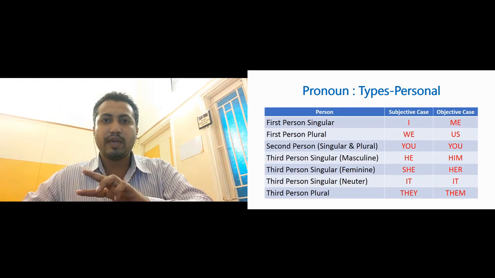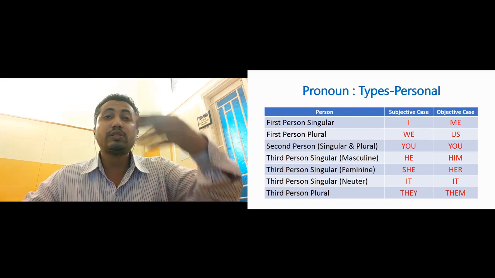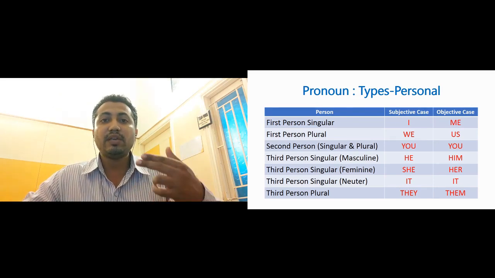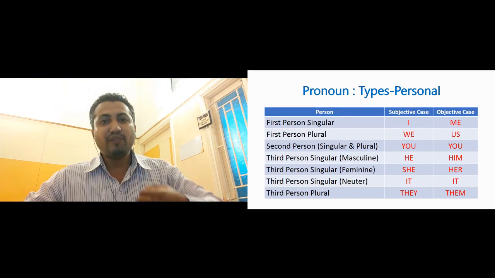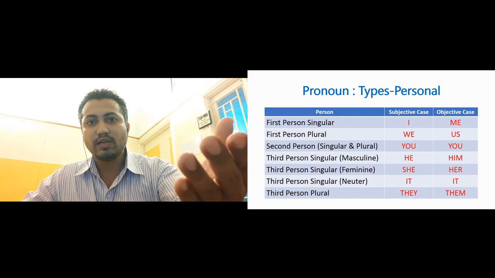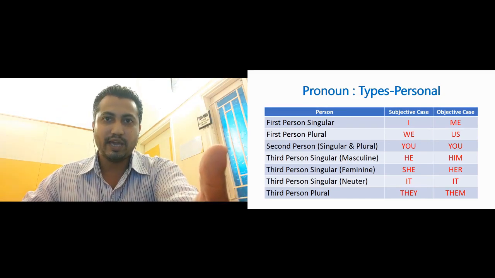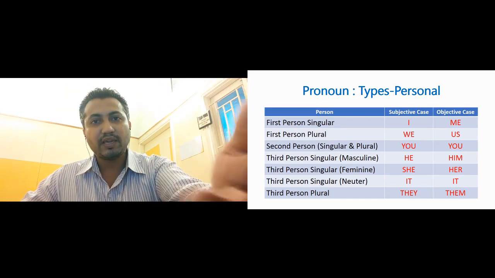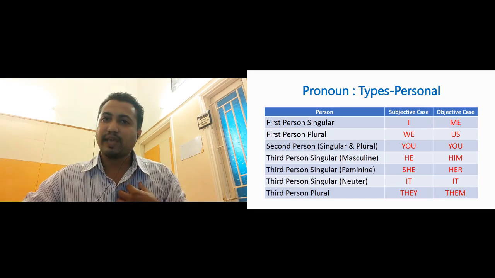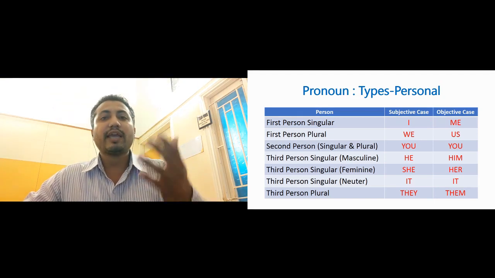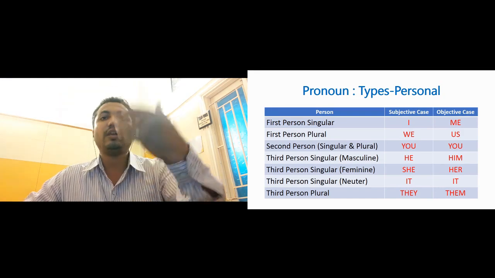Even if the speaker is one or more than one, the pronouns used will be same. Okay, now let us try to understand. Who is the second person? Second person is the listener, or the one to whom the sentence is spoken. If I am speaking and you are listening, I am first person and you are the second person. And if you are speaking and I am listening, you are the first person and I am the second person. So the second person is the person to whom the sentence is spoken, or the listener of that sentence.